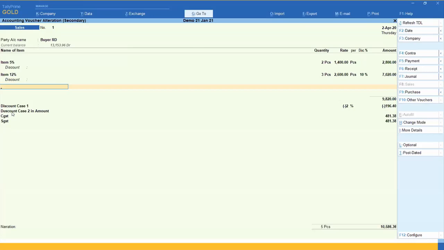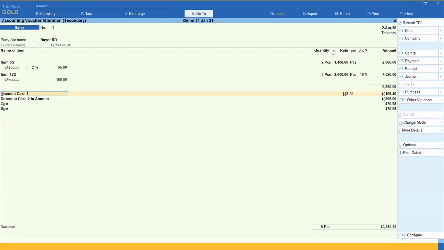So to calculate a discount with different discount rates and different amounts, for example, in this item I want to put 2% discount, and in this item I want to take only rupees 150 as a discount, no percentage. So 150 plus 56, so discount is here 206. How is it calculated? Only you have to configure your ledger.